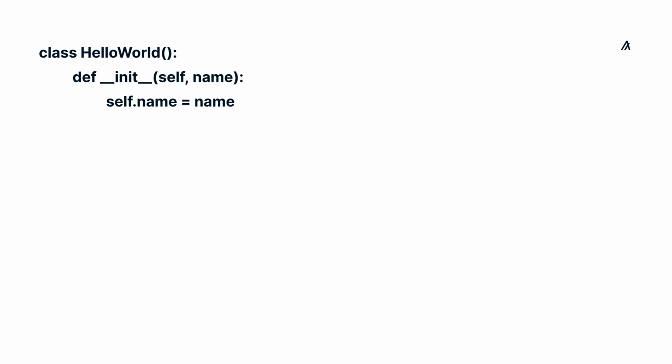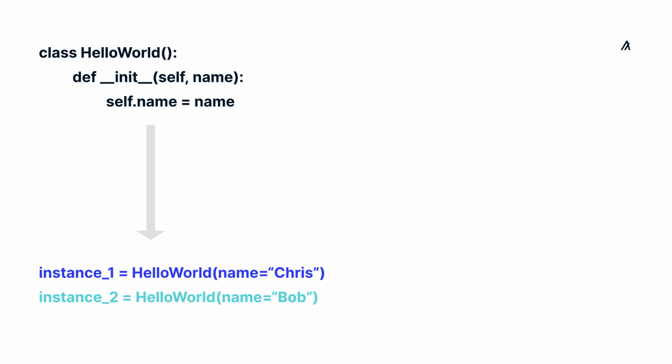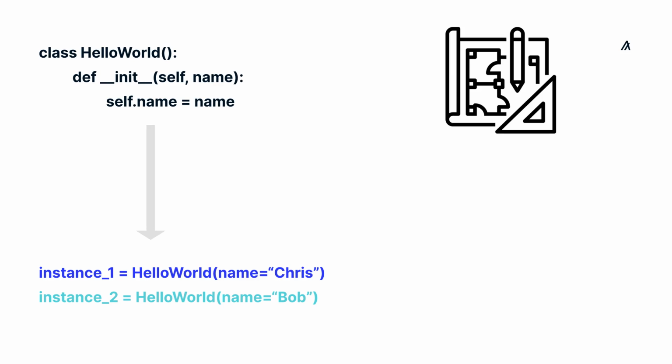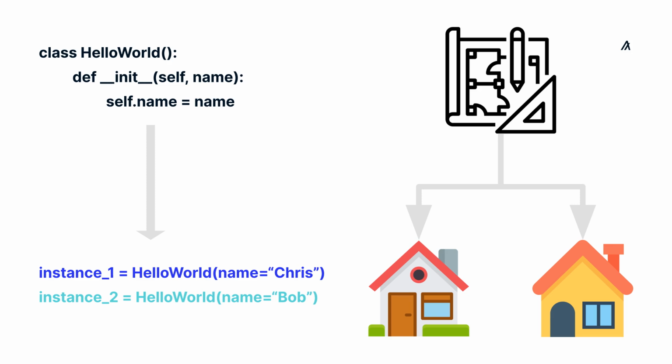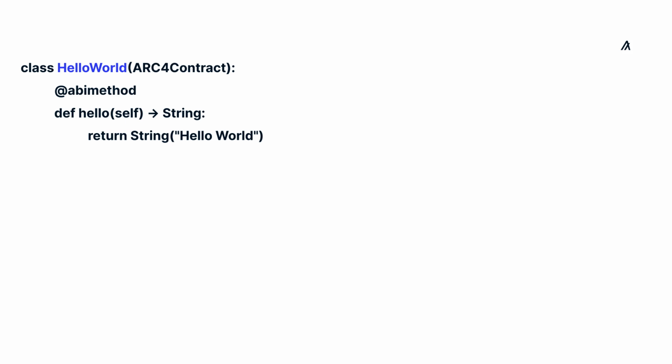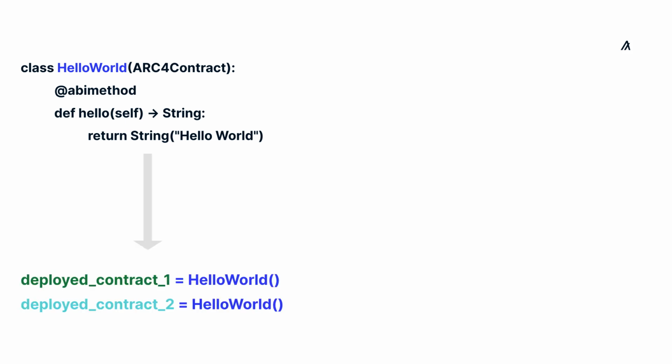A Python class is like a blueprint for creating objects, similar to how a blueprint for a house defines its structure and features, but each house built from that blueprint can have its own specific characteristics. In Algorand Python, you can define a smart contract by defining a Python class. So deploying the smart contract written in Algorand Python is similar to instantiating a Python class.